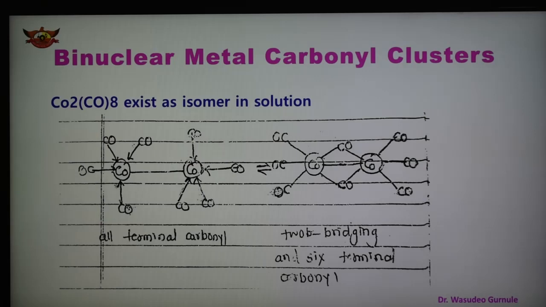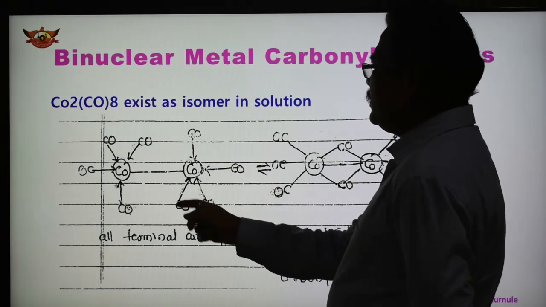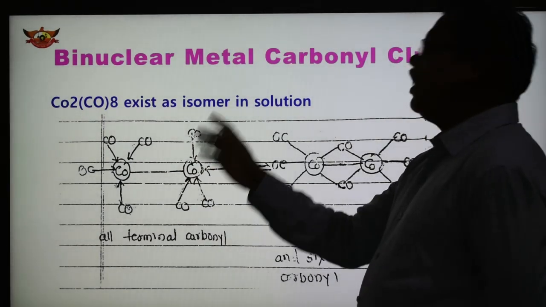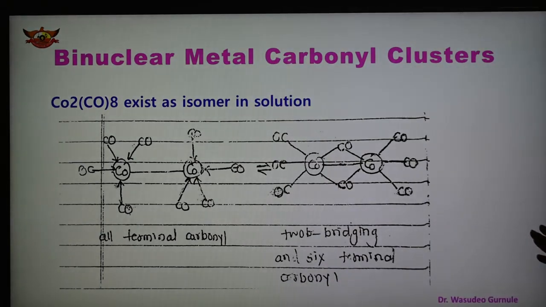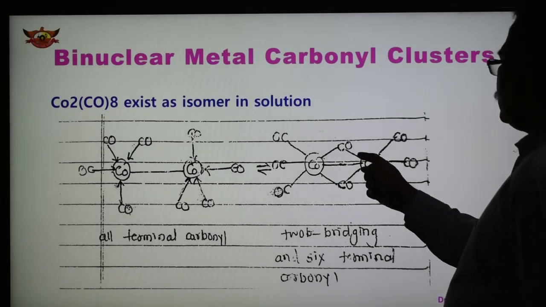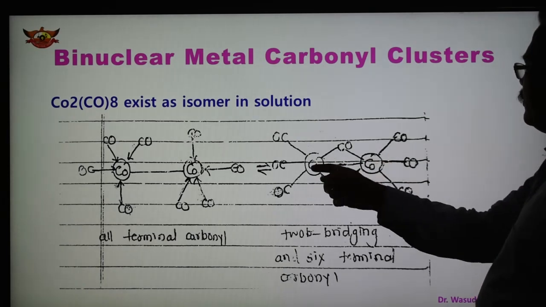The other cobalt also has 4 terminal carbonyls. Both have 4 terminal CO, and there is a metal bond. In this first structure shown, all carbonyls are terminal carbonyls. The second shows the isomeric form. In this isomer, there is a metal bond between the two cobalt atoms.